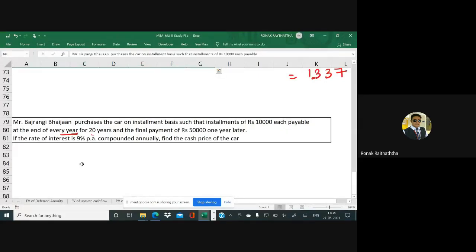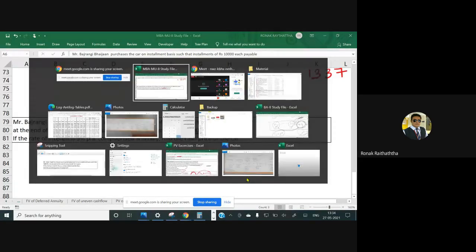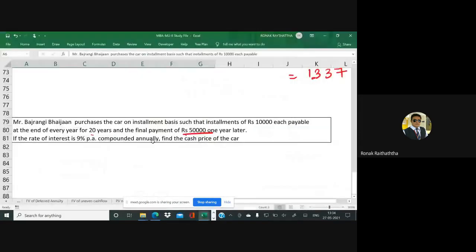Mr. Bajrangi Bhaijan purchases a car on installment basis such that installments of 10,000 each are payable at the end of every year for 20 years, and a final payment of 50,000 one year later. If the rate of interest is 9% per annum compounded annually, find the cash price of the car.